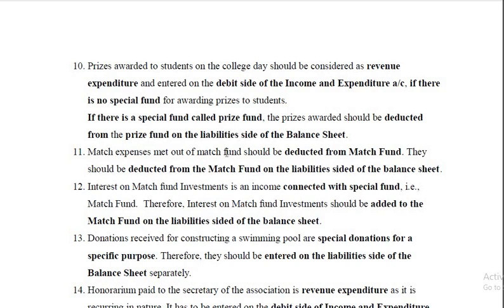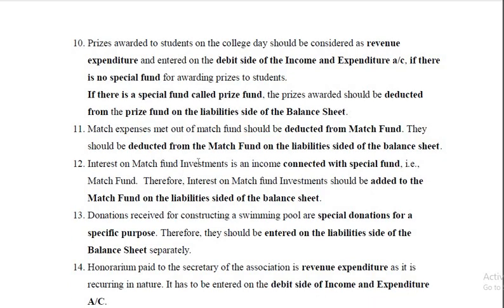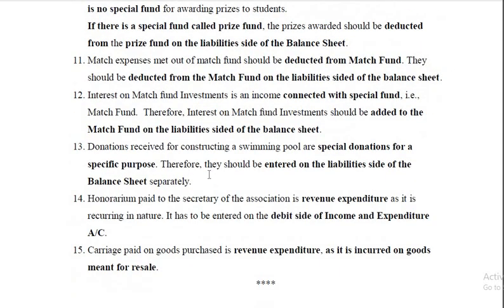Match expenses met out of match fund should be deducted from match fund on the liability side of the balance sheet. Interest on match fund investments should be added to the match fund only on the liability side of the balance sheet. Donations received for constructing a swimming pool or special donations for a specific purpose should be entered on the liability side of the balance sheet separately.